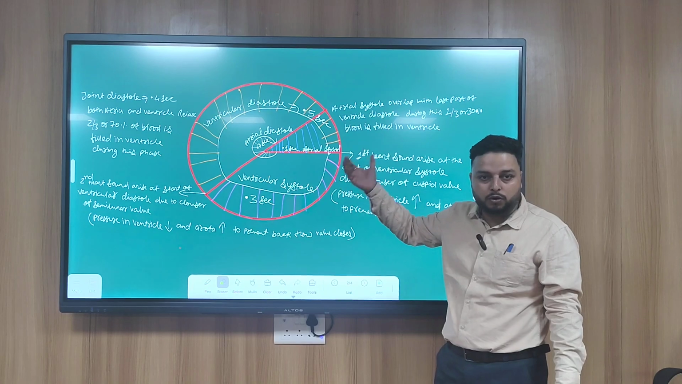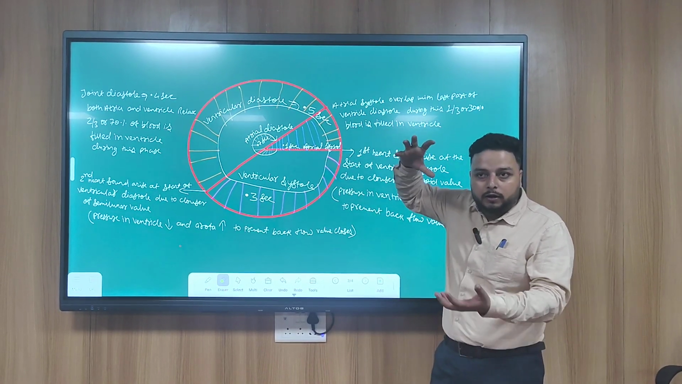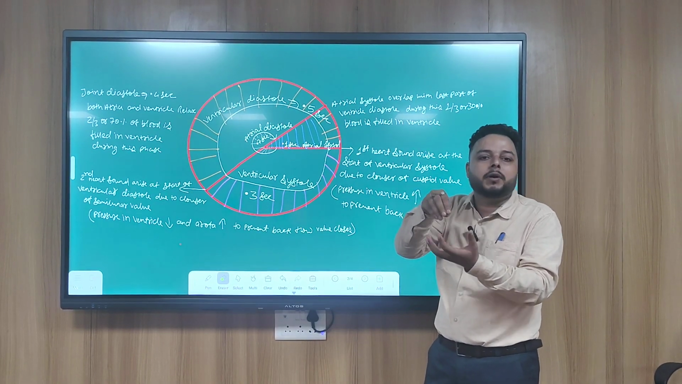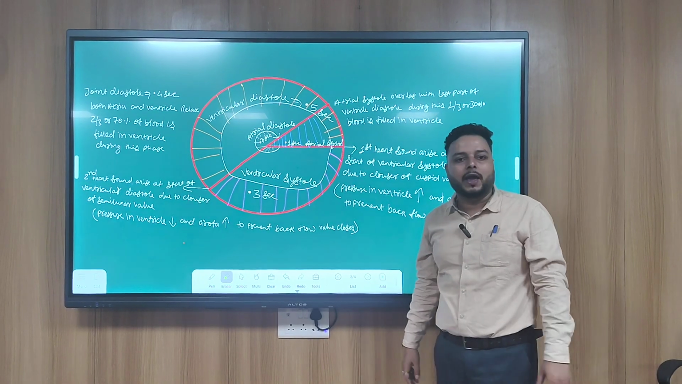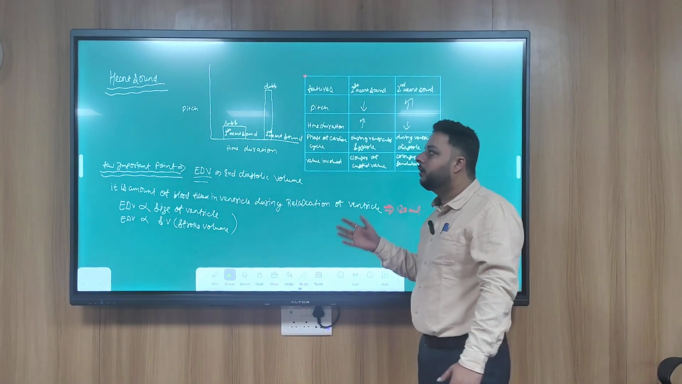This atrial systole overlaps with ventricular diastole, and when the atria contract, the remaining 30% blood gets filled in the ventricle. I hope the cycle is clear to you. Now we are moving towards our heart sound.